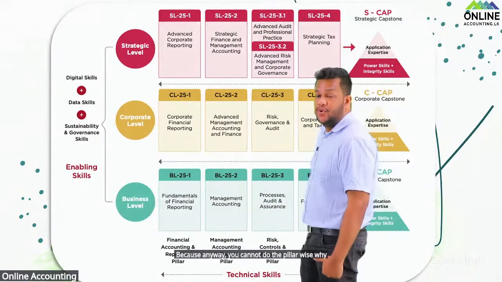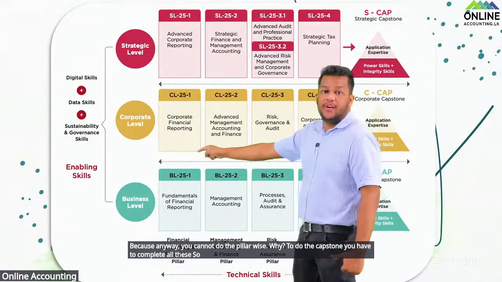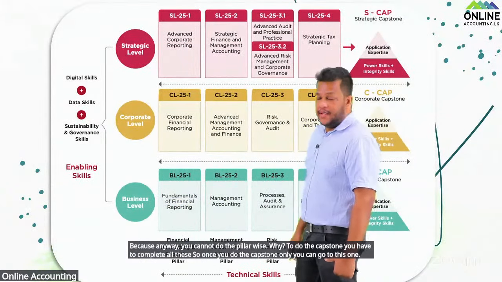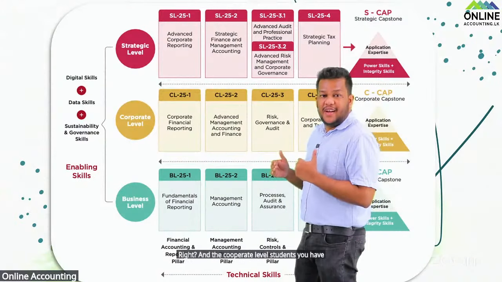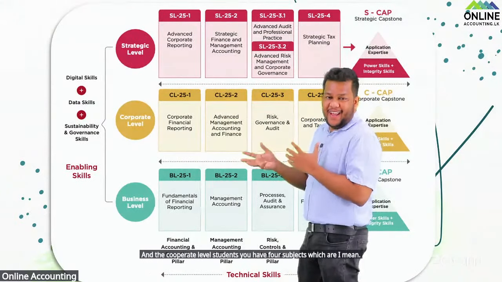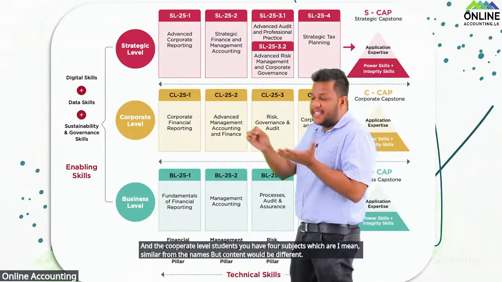To do the capstone, you have to complete all these 4. So once you do the capstone only, you can go to this one, right? And the corporate level students, you have 4 subjects which are, I mean, similar from the names, but content would be different. I mean, you have a matching subject, right?